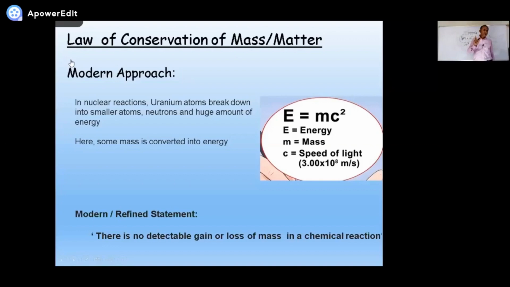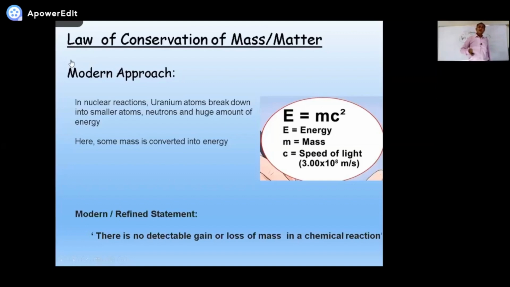All right. So what is the point to be noted down? That in a nuclear reaction, the mass of the reactants is not equal to the mass of the products. There's a deficiency, there's a loss of a very little quantity of mass. Where that mass goes, it converts into energy according to Einstein's equation, E = mc².